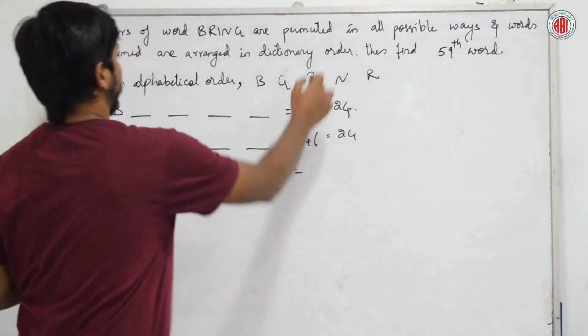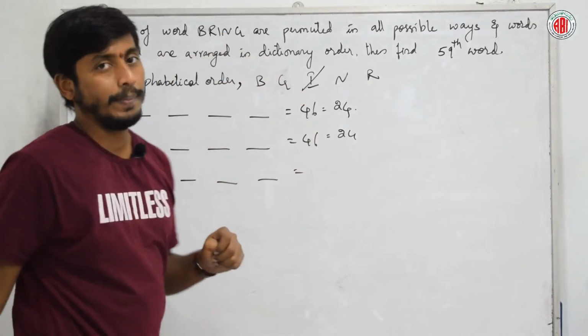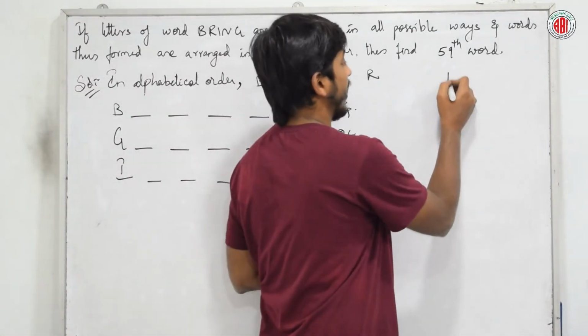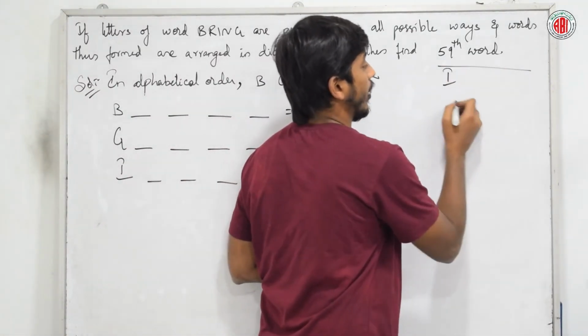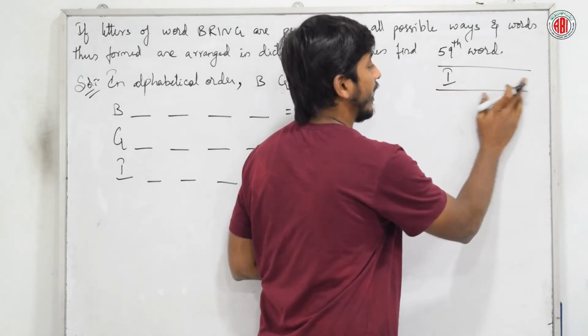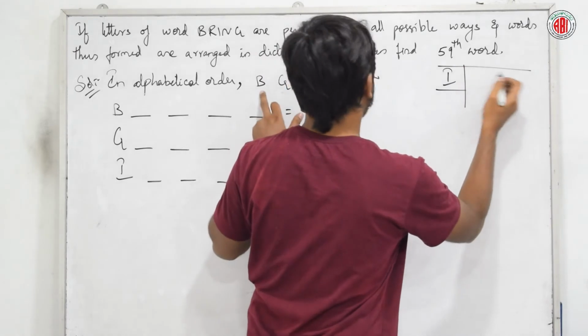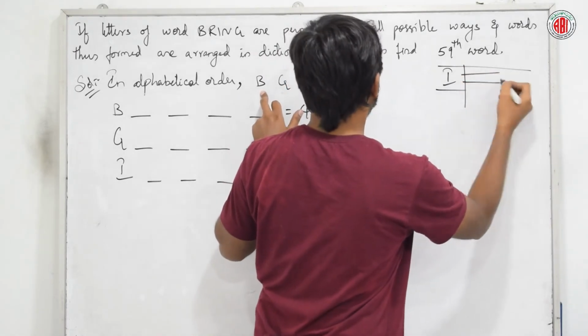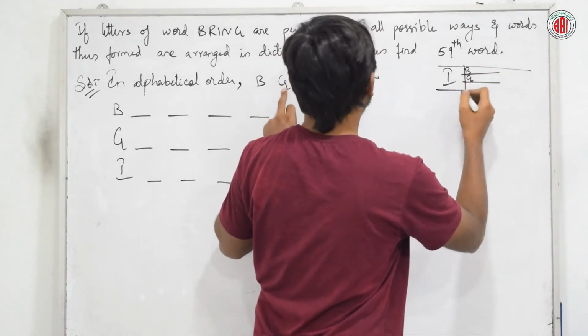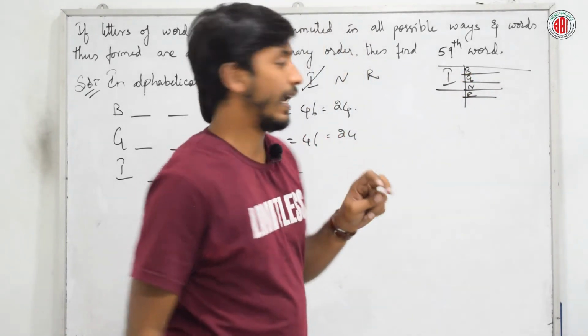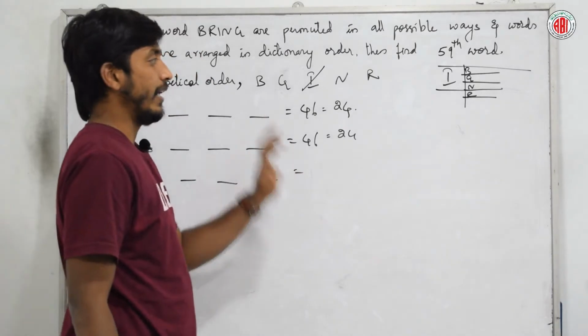Yes? So, done. Let us start with B. Okay, we are inside the I rack now. Again, inside this I will have different rows, that is starting with B, starting with G, starting with N, starting with R. Right? There are total 24.